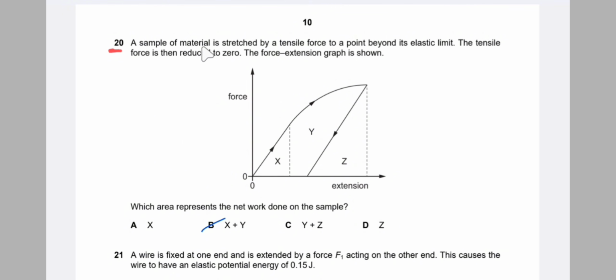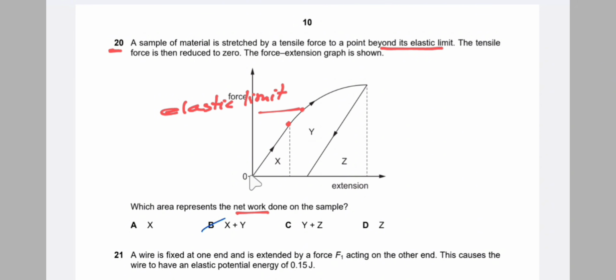Number 20. A sample of material is stressed by a tensile force to a point beyond its elastic limit. The tensile force is then reduced to zero. The force extension graph is shown. Which area represents the net work done on the sample? First of all, it is extended beyond its elastic limit. Let's suppose this is the limit of proportionality and this is the elastic limit.